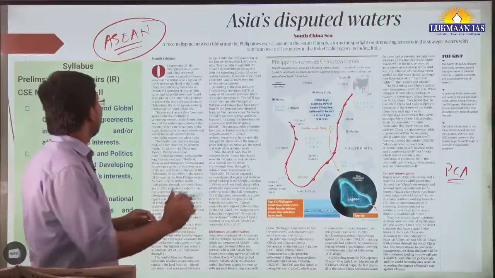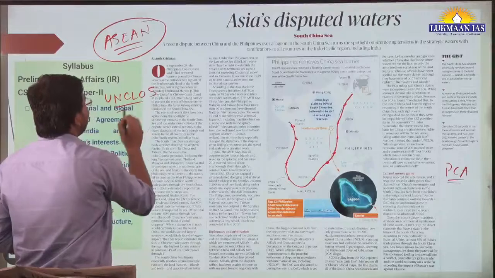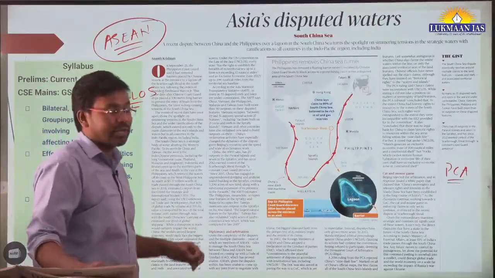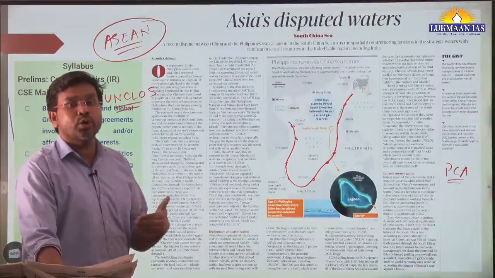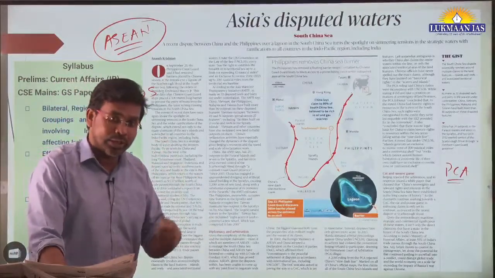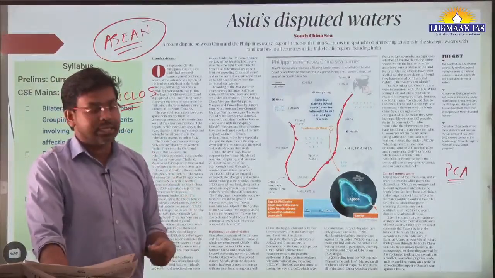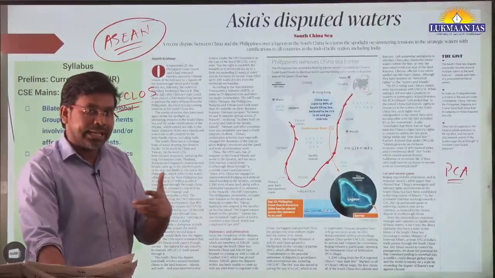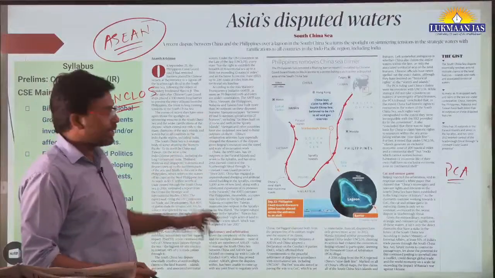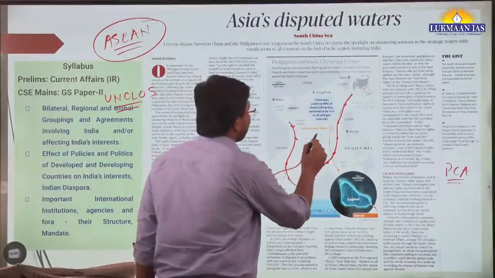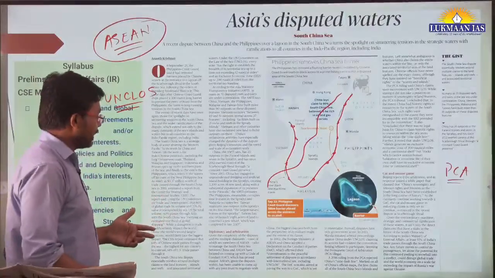They have decided to follow UNCLOS also, which is known as the United Nations Convention on the Law of the Sea. So this particular convention sets out rules, right? What portion of water belongs to a particular country. It talks about territorial water, exclusive economic zones, high seas and all. And in case these regions are smaller between two countries, in that case the middle line would be considered as the border between these countries.